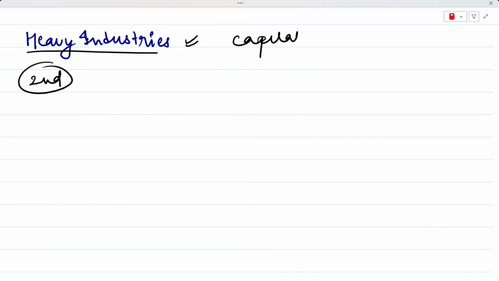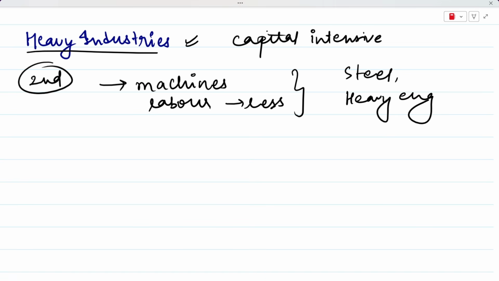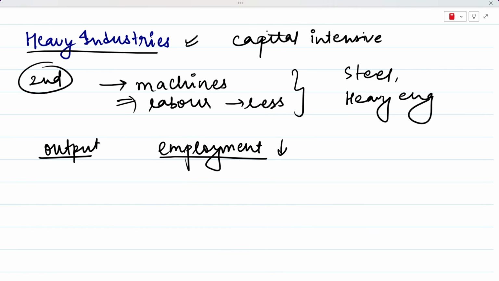Now, what was India's focus according to the second 5 year plan? Our focus was on heavy industries, right? Our aim was to focus heavily on the capital intensive industries. These industries use more machines and very little labor. For example, steel or other heavy engineering industries operate mostly with machinery. They don't need labor as such. So these industries produced output, of course, but they did not create enough employment because they're not hiring people as such. All of their work is being done by the machine, so employment falls in that case, right?